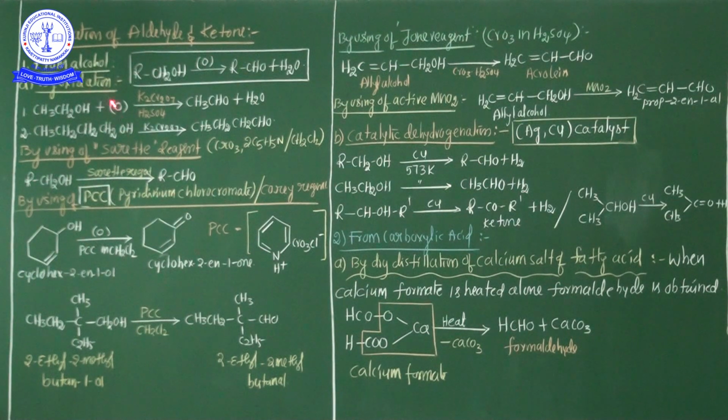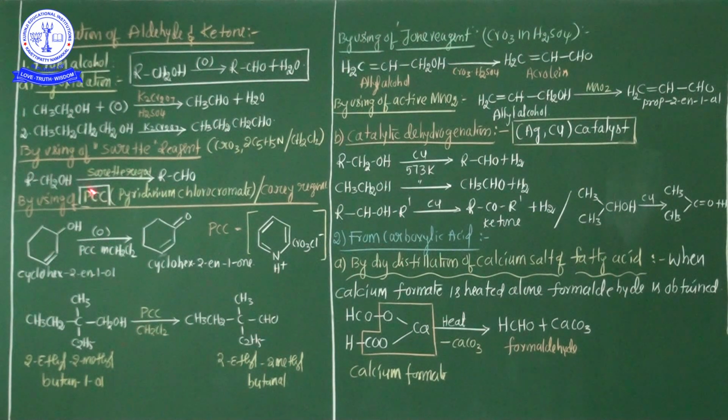I already told you, in this process, especially whenever you prepare aldehydes and ketones with the help of alcohol, some important reagents are also used, instead of these acidified solutions.